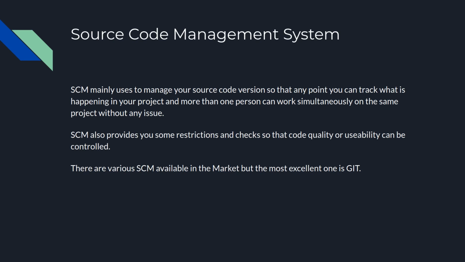Like I am changing a file from the source code, and a second person is changing the same file or a different file of the same source code. How do both changes finally come together? That is also maintained by the source code management system. SCM also provides some restrictions and quality checks to control the code quality and usability of the code.